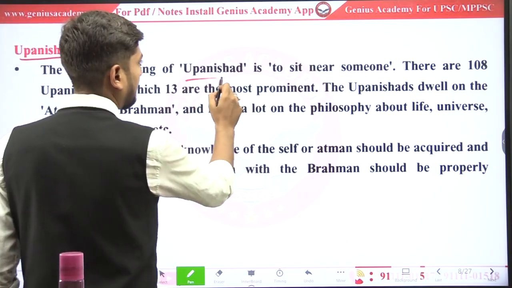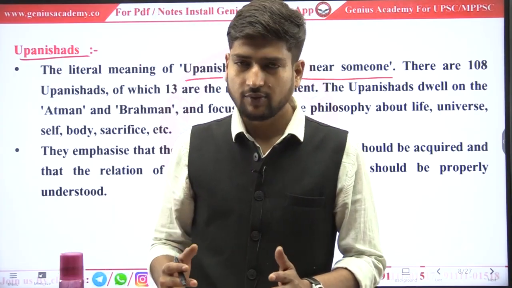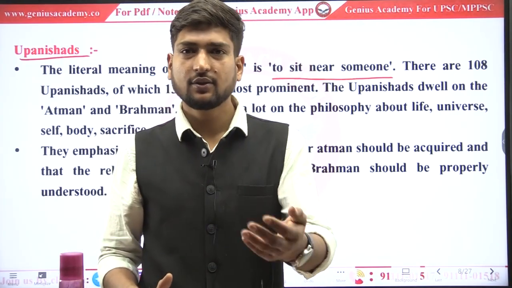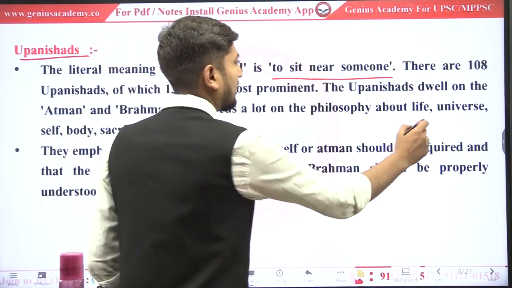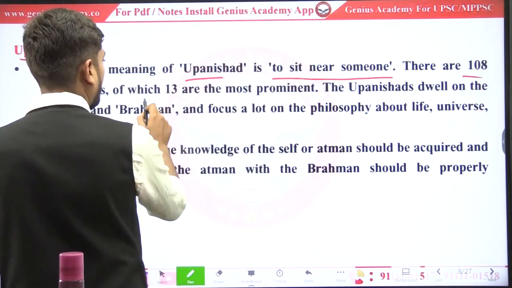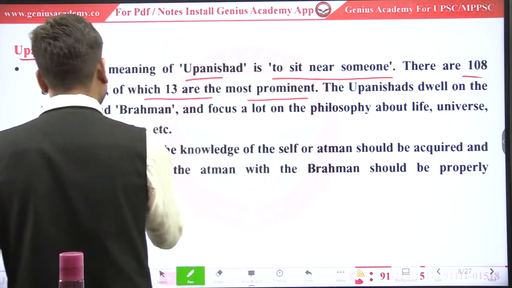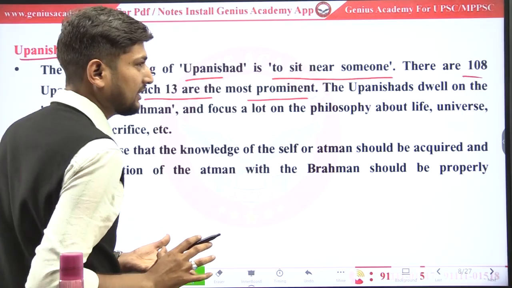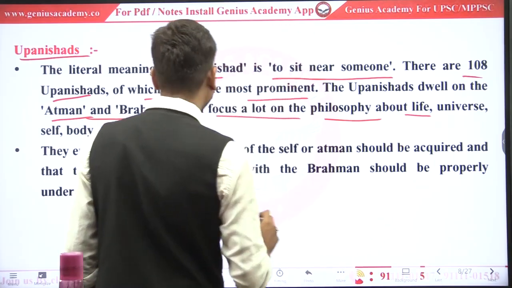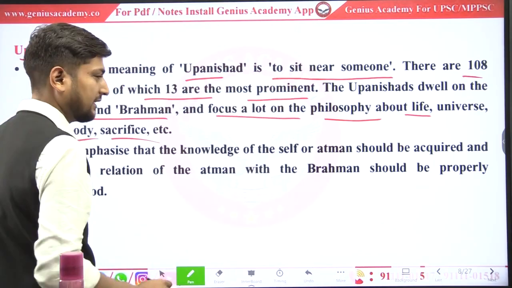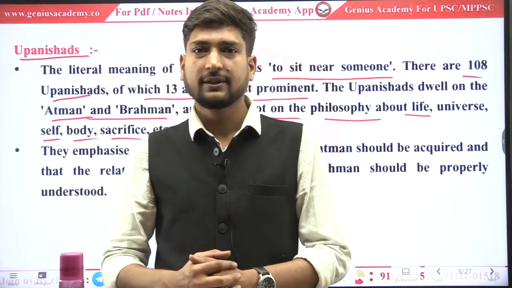Upanishads. What does it mean? To sit near someone. Just as in Guru Shishya Parampara, what teachers used to do, they orally transferred knowledge to the students. So there are around 108 Upanishads, of which 13 are the most prominent. What do Upanishads contain? They contain the relationship between Atma and Brahm, and also focus a lot on the philosophy about life, universe, self, body, sacrifice. So this contains the philosophy of Vedas, Vedic philosophy.